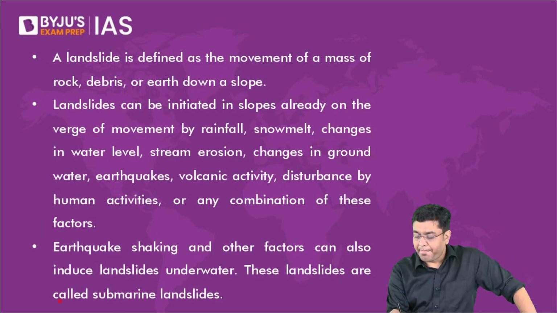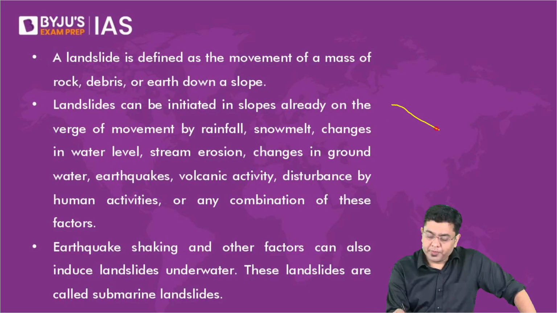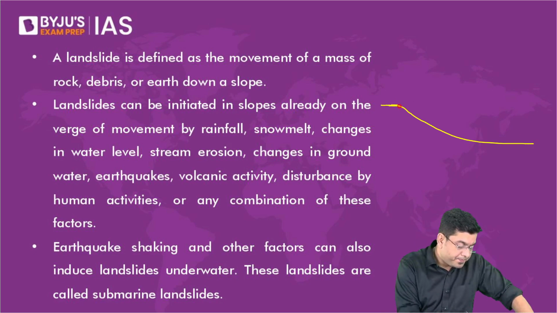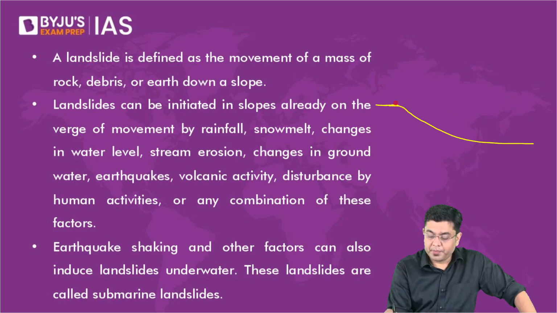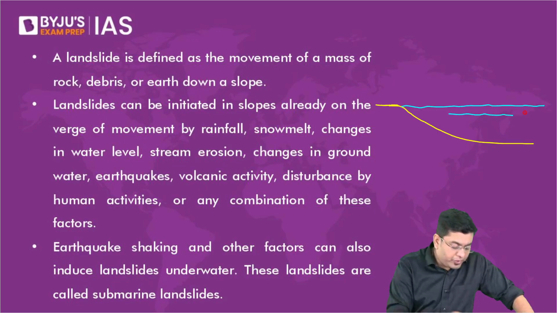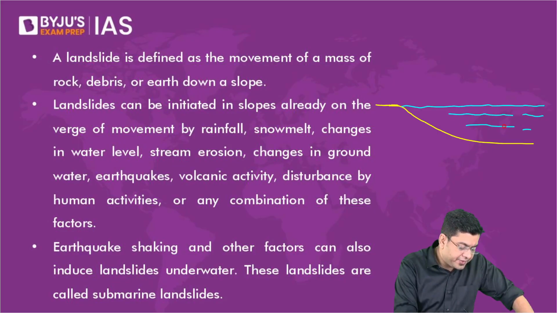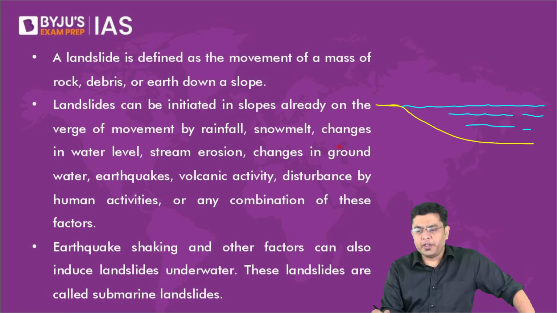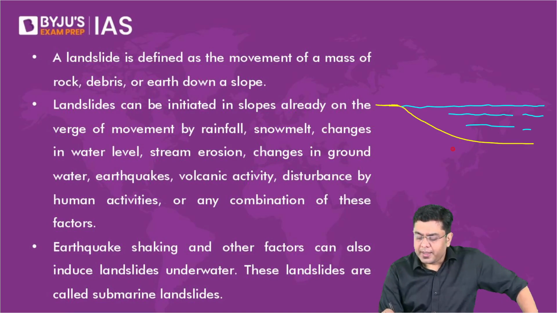Here, let's suppose there is a sea. Now, this is what is also sometimes referred to as the continental slope, which we'll talk about in the portion of oceanography. Now, in this case, let's suppose there is a lot of loose material.